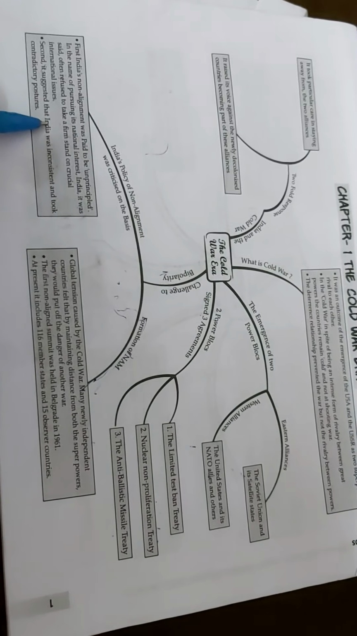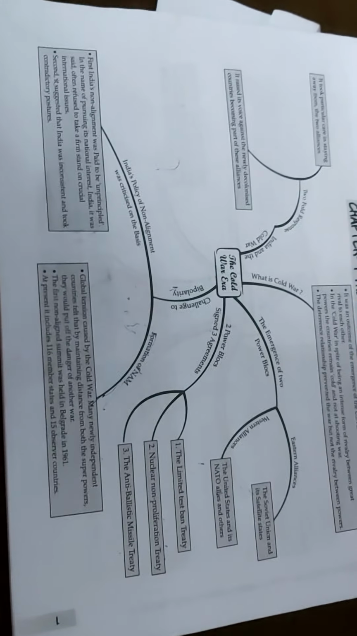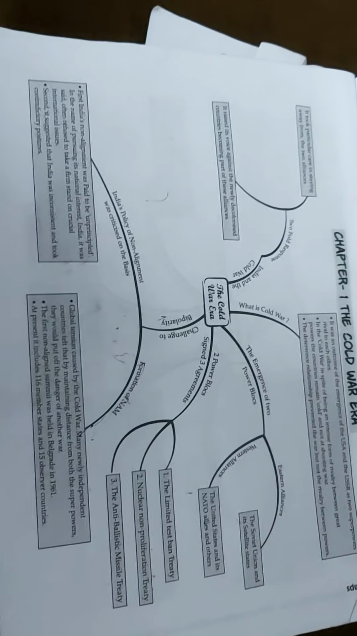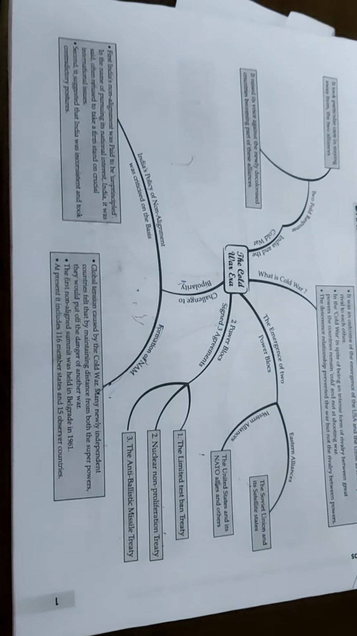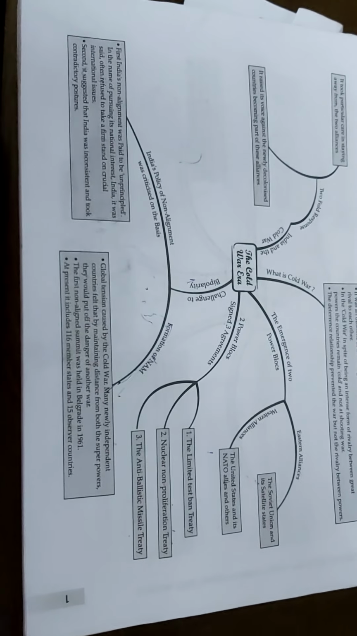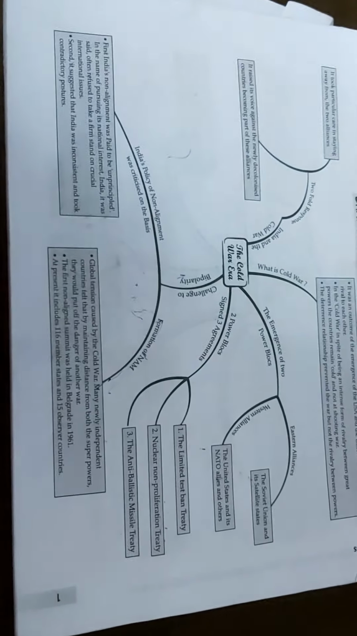First, India's non-alignment was said to be unprincipled. In the name of pursuing its national interest, it was often said that India refused to take a firm stand on crucial international issues. It is said that India's non-alignment was unprincipled. It means India just said, I am a member of NAM, I am a non-aligned country, but India always tried to stay away from the politics at the international level.